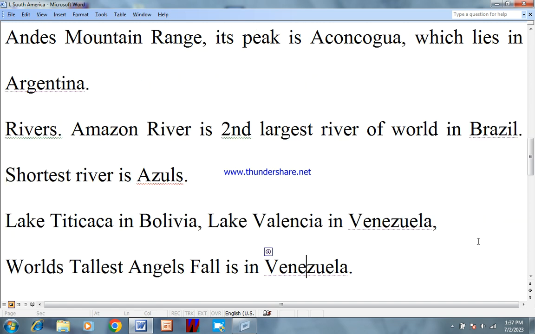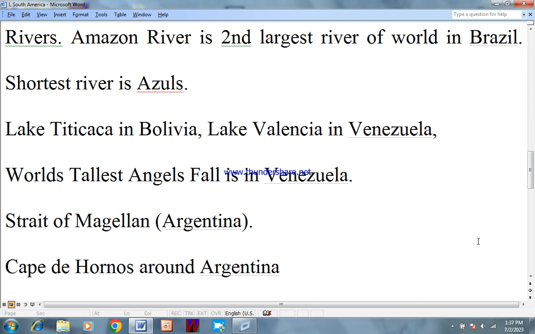Rivers: the Amazon River is the second largest river of the world, which is in Brazil. Shortest river is Azores. Lake Titicaca is in Bolivia. Lake Valencia is in Venezuela. The world's tallest waterfall, Angel Fall, is in Venezuela. Niagara Fall is in North America.